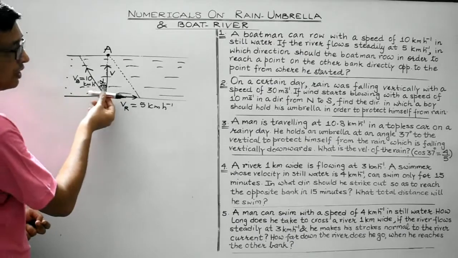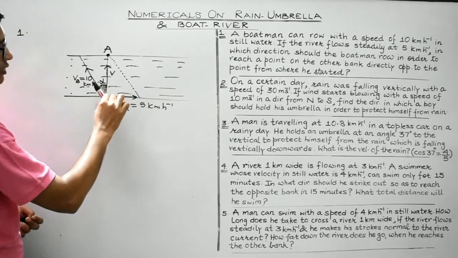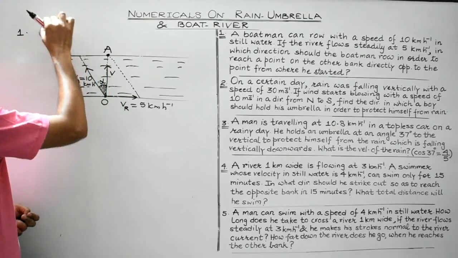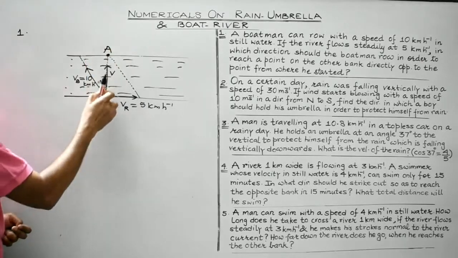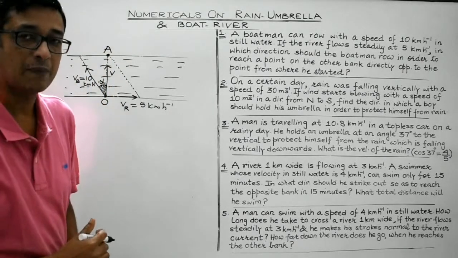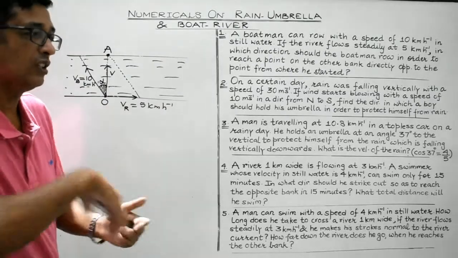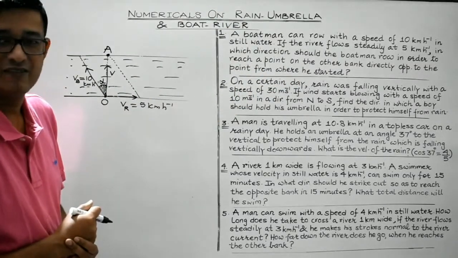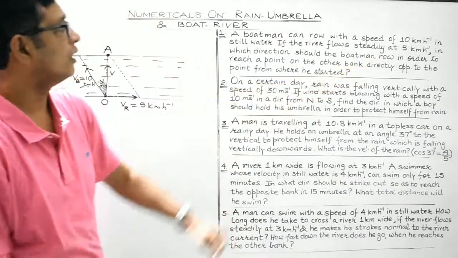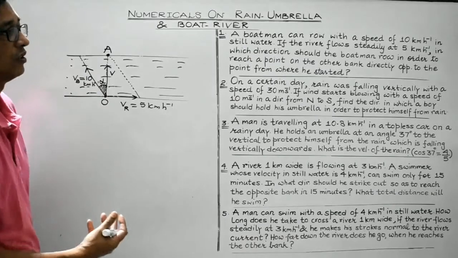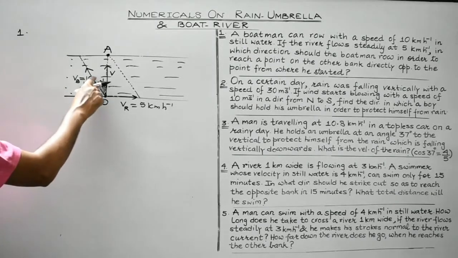So the river is flowing along this direction. The boatman is rowing his boat along this direction. So the resultant of these two would be along OA, so that it will enable the boatman to reach at point A, which is exactly the point opposite O from where he started, on the other bank of the river. Clear? So now what we are supposed to do is find out the direction in which the boatman must row. Let's find out the value of alpha.